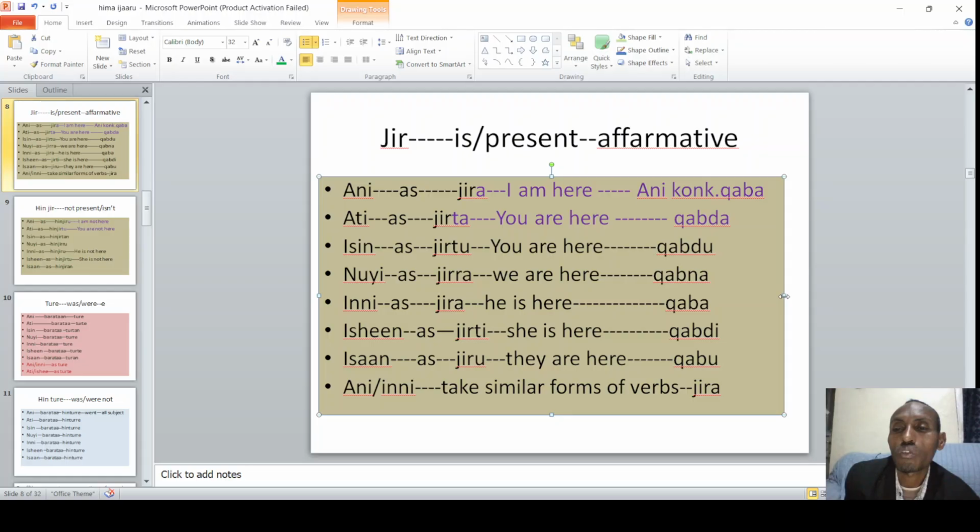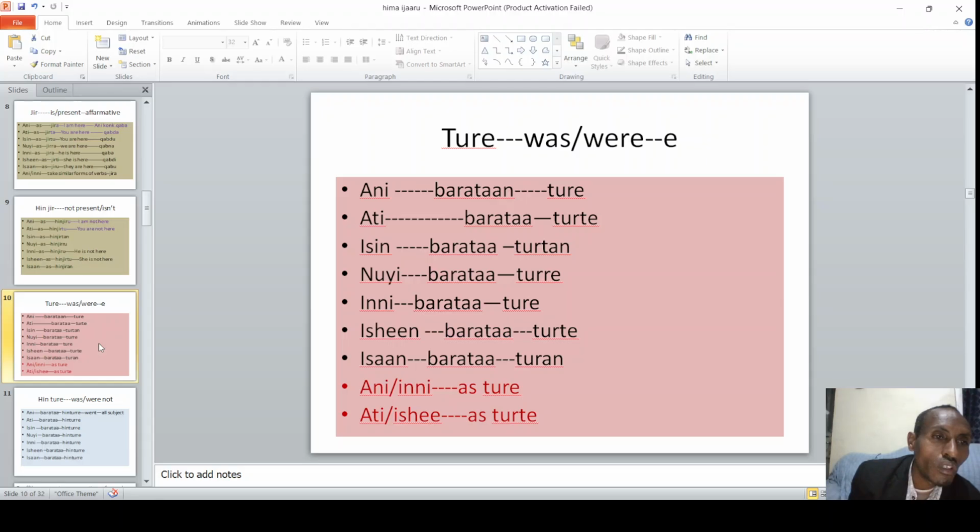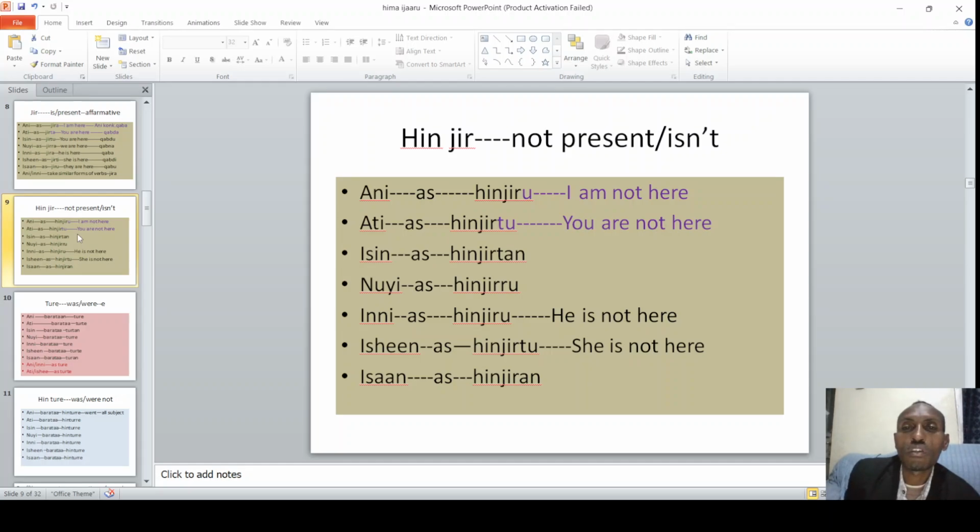When we come to other forms, yeah, so let's go. So the other one is what? For example, we talked about qaba, then the other one is the negative form of this one. I said, ani asjira means I'm here. What does that mean? I'm here. But when it is negative, I'm not here.